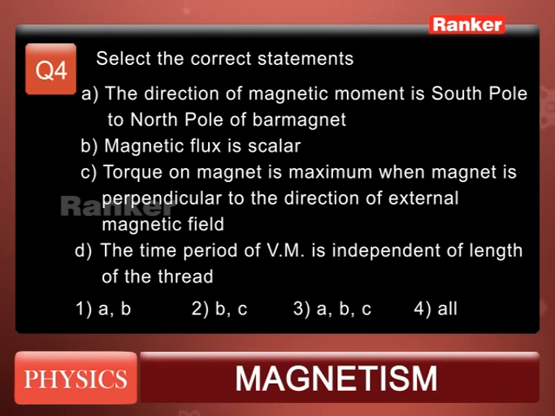Option D: the time period of vertical motion is independent of length and thread. The first option: A and B both statements are correct. Second option: B and C both statements are correct. Third option: A, B, C, and the fourth is all.